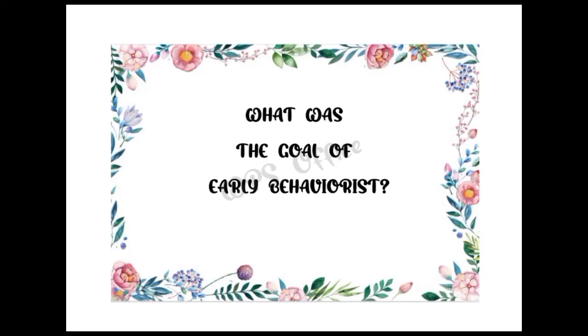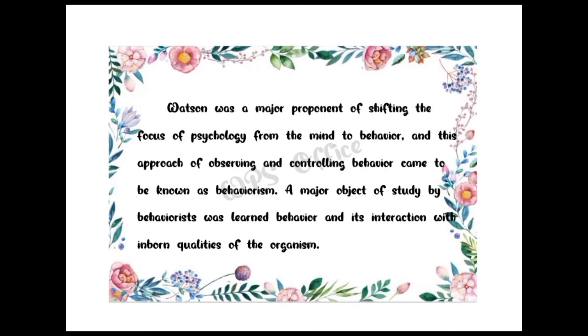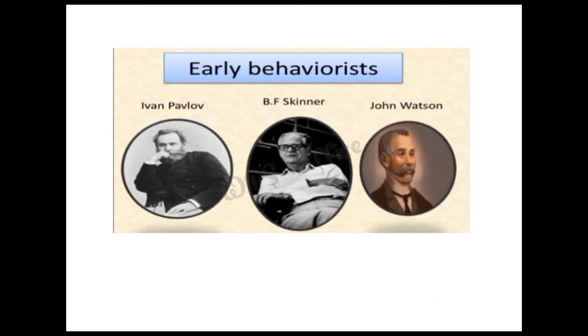And so what was the goal of early behaviorists? Watson was a major proponent of shifting the focus of psychology from the mind to behavior, and this approach of observing and controlling behavior came to be known as behaviorism. A major object of study by behaviorists was learned behavior and its interaction with inborn qualities of the organism. The following are 3 of the most famous early behaviorists: Ivan Pavlov, B.F. Skinner, and John Watson. Let's talk about Ivan Pavlov.